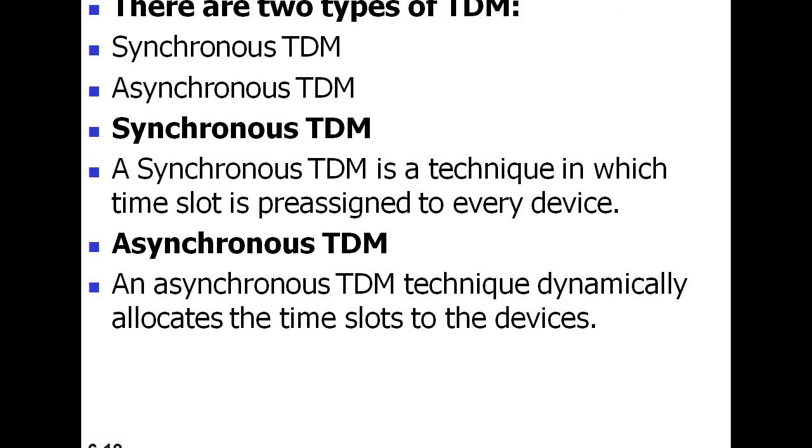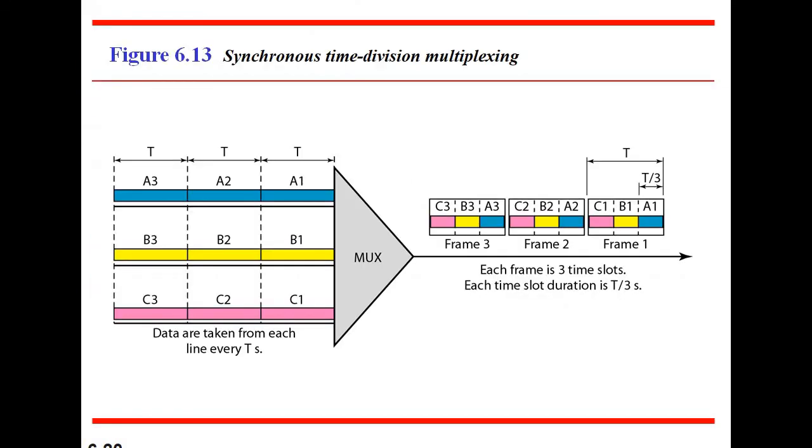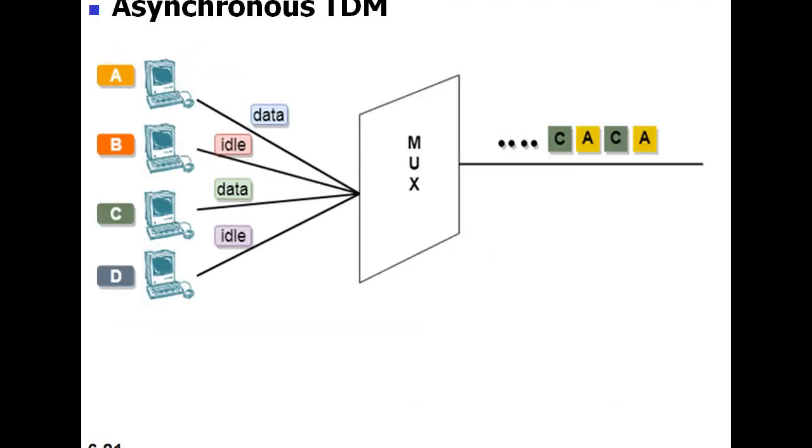That means if one system wants to send data, then the other systems should wait till the first system's transmission is over. This is the diagrammatic representation of synchronous time division multiplexing, and this is the diagrammatic representation of asynchronous time division multiplexing.